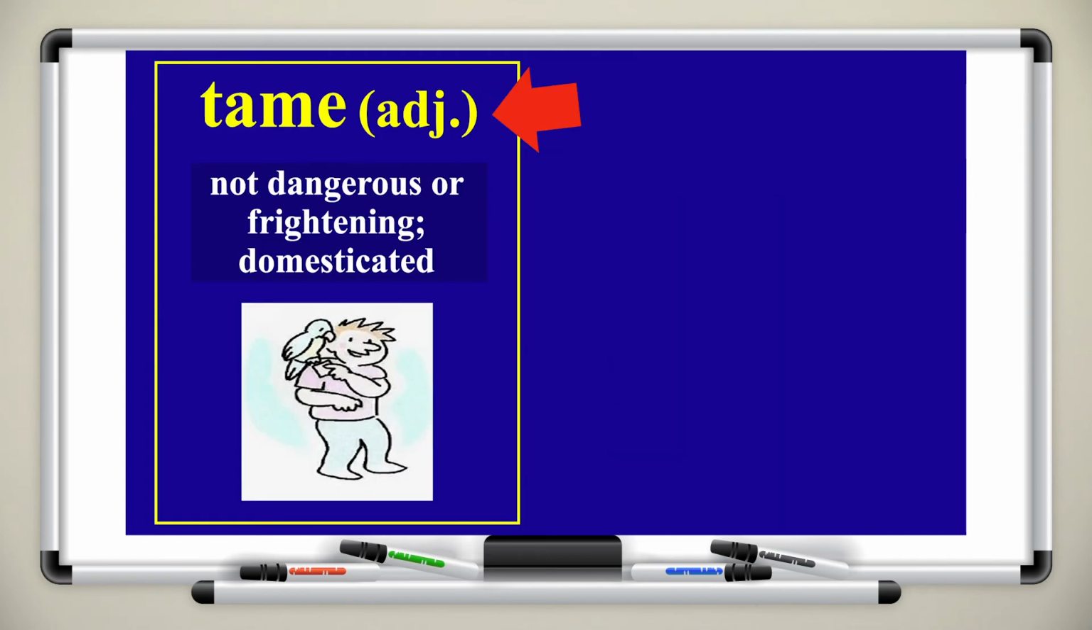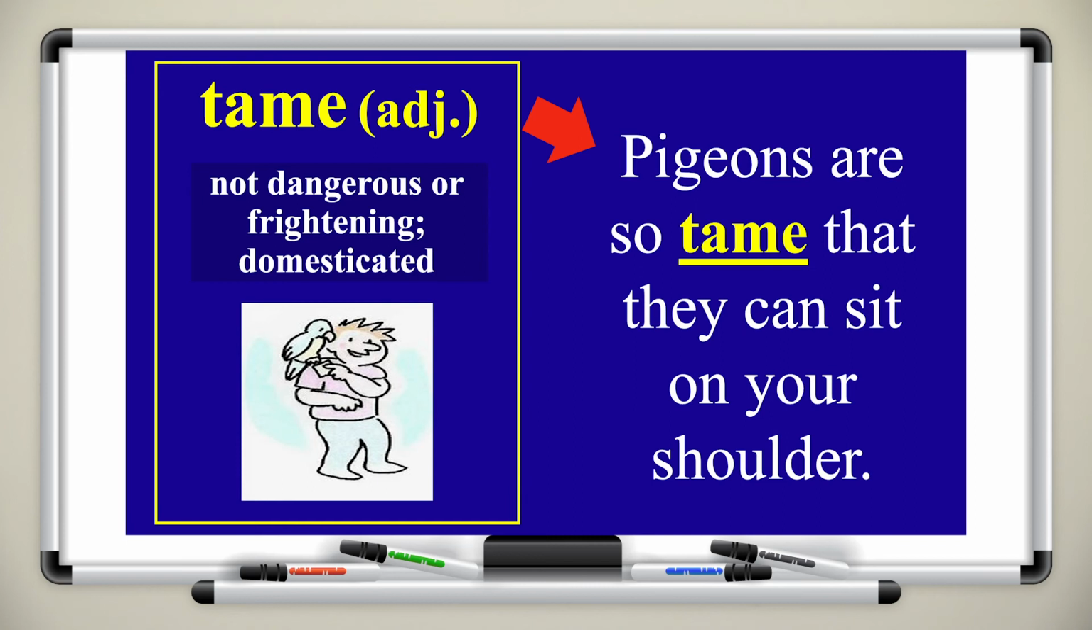Here we have the word tame, adjective. We usually use this word when we have pets at home. Tame means not dangerous or frightening, or it could also mean domesticated. For example, just like the image, pigeons are so tame that they can sit on your shoulder.